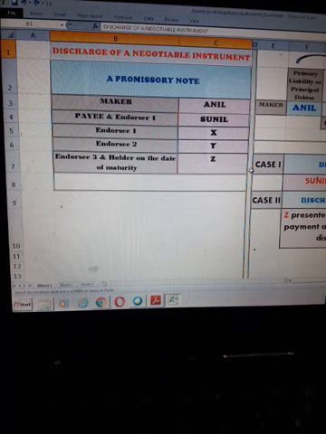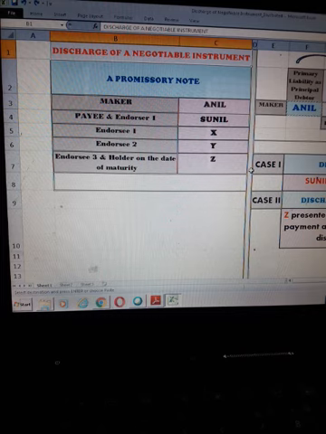So in this example, in case of promissory note, we have primarily two parties, a maker and a payee. Maker is a person who promises to pay to the payee. So in my example, Anil is the maker and Sunil is the payee.